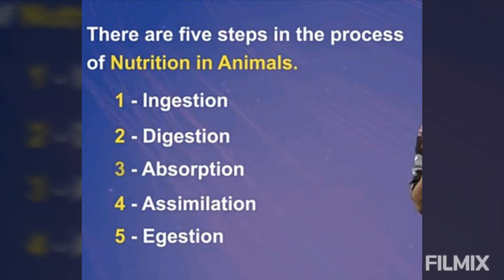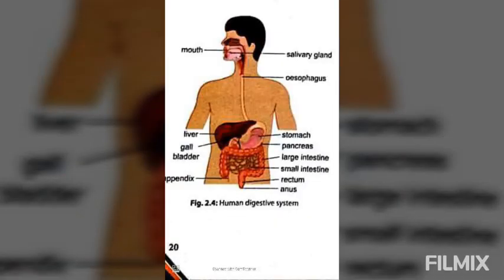Today we will continue with this chapter and start a new topic, nutrition in humans. How do we human beings get food? What organs are responsible? Which system of the body is responsible? We are going to study all that in detail in today's class. As we all know, the mode of nutrition in human beings is omnivorous, which means our body is able to digest both plant and animal food. We can eat both plants and animals. That's why we are called omnivores.